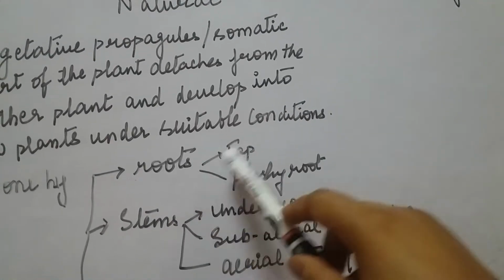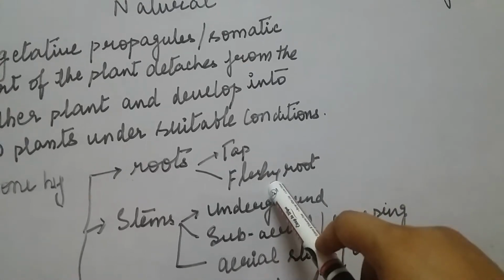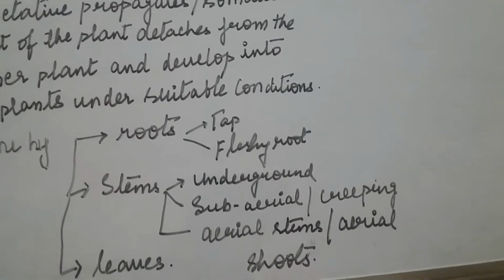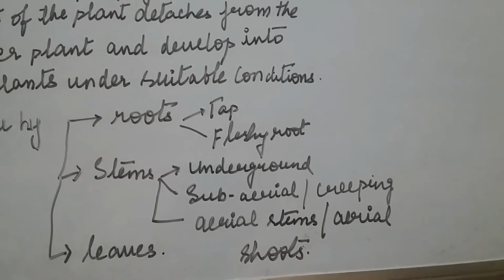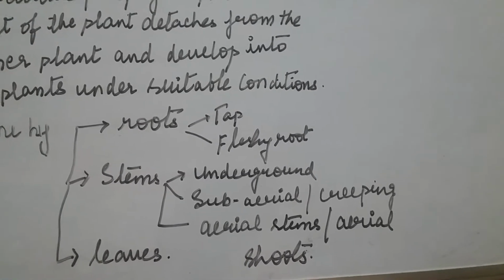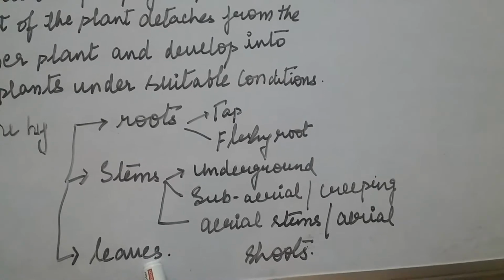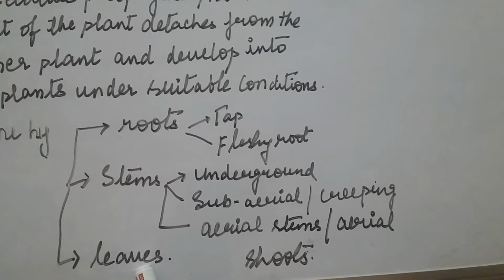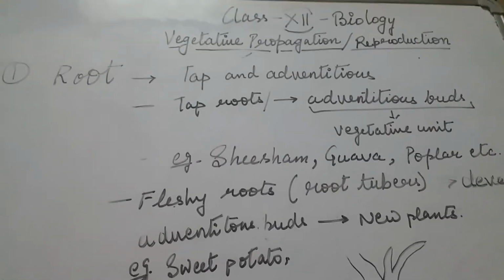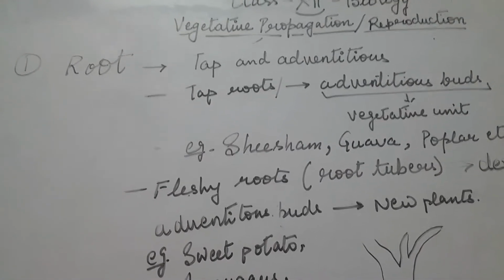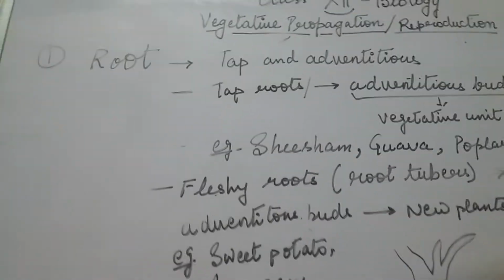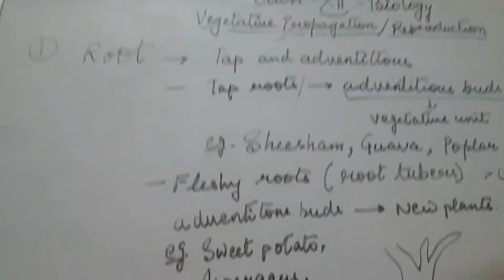In the case of roots, the taproot or the fleshy roots can be used. The stems can be underground stems, subaerial or creeping stems. Aerial stems or aerial shoots can be used to propagate a new plant, and last are the leaves, which can also be used to propagate a new plant. In natural means of vegetative propagation, we are going to study the first propagule, that is root. There are two types of roots: taproot and adventitious roots.